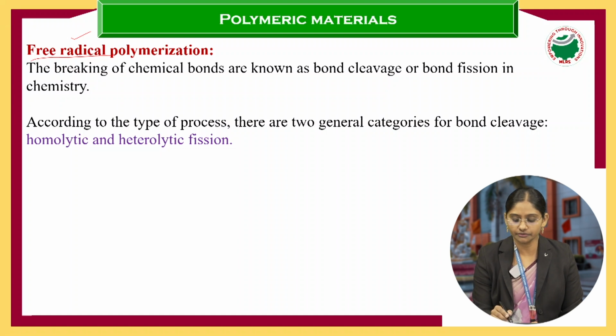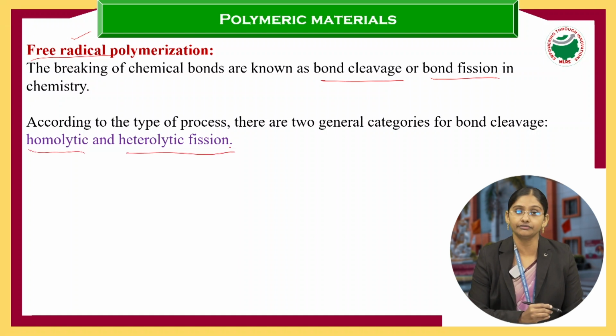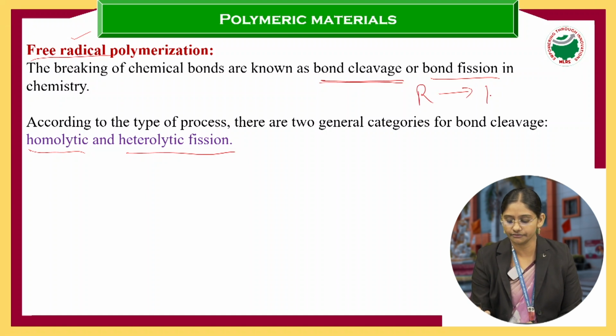So what is meant by a free radical? These are formed from homolytic fission. Before that, for the formation of a free radical, in a chemical reaction, what happens when reactants convert into products? Suppose these are the reactants converting into products. Then we can say this chemical reaction is taking place, or the chemical reaction occurred. So what is meant by a chemical reaction?